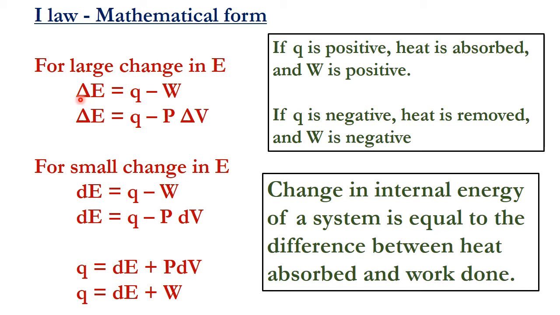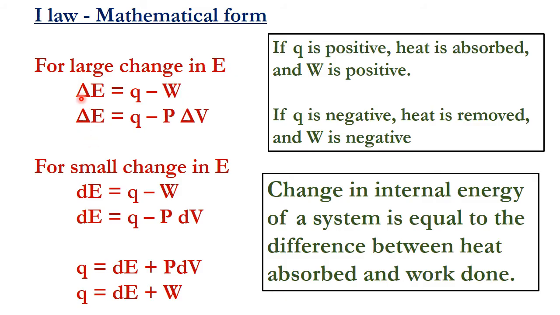It relates three terms: the change in the internal energy, delta E, Q and W. If the change is large, we use the symbol delta; if the change is small, we use the term d. There is no difference otherwise.